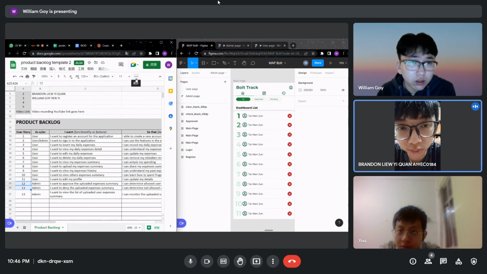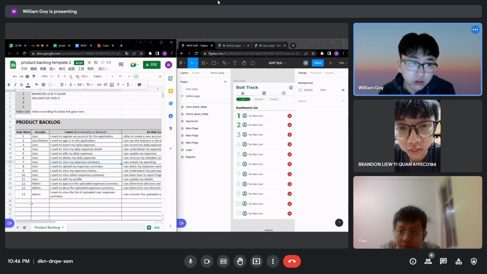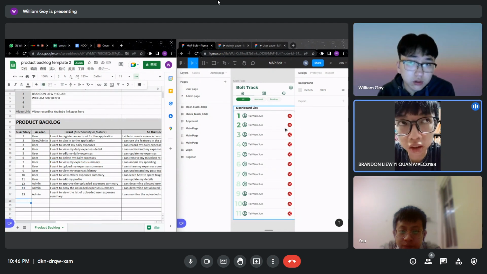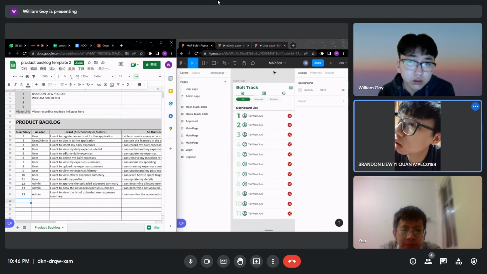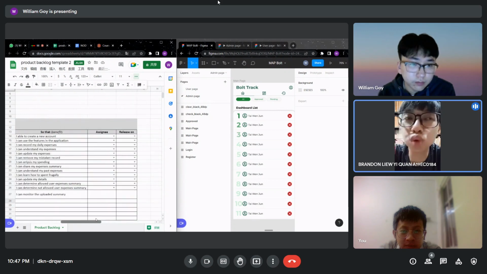1, 2, 3, 4, 5, 6, 7, 8, 9. The admin no need to edit their profile, is it? No, I don't think the admin needs to, because it's not usually needed to show their profile to the system. The admin will be fixed.